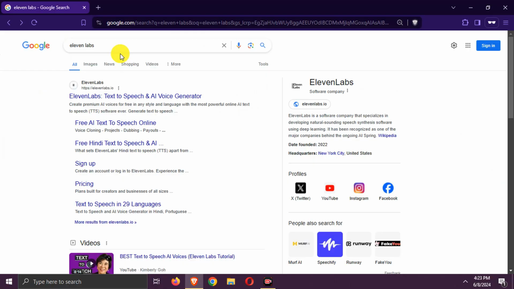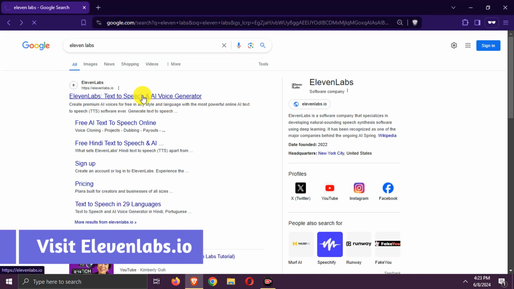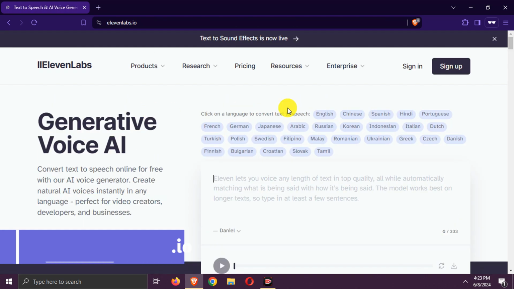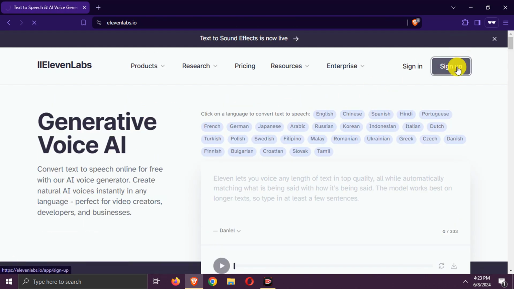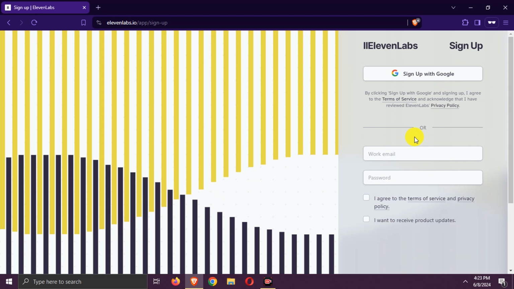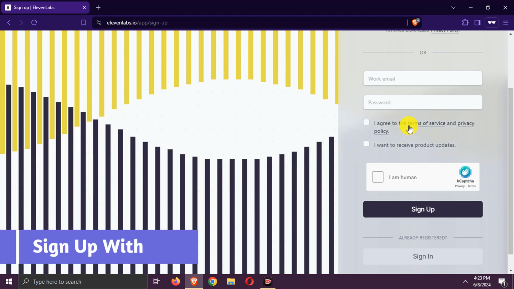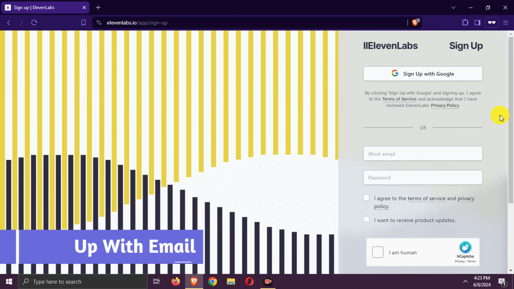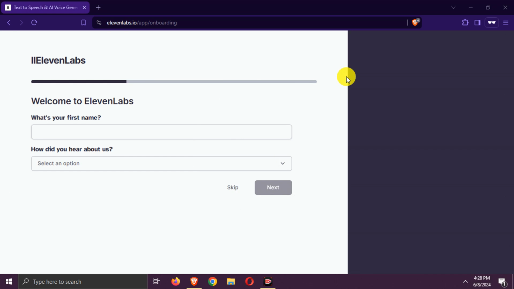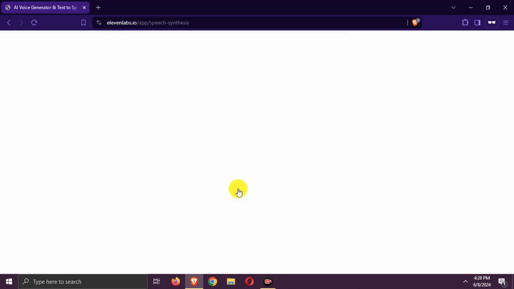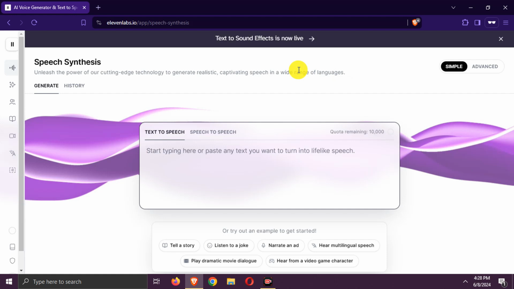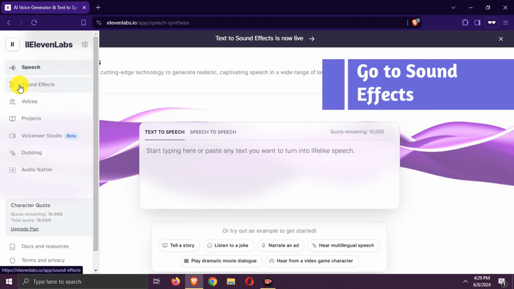First tool. Search for ElevenLabs. Go to their website. Sign up by entering your email. After signing up, you can skip entering additional details. Navigate to the sound effects section.